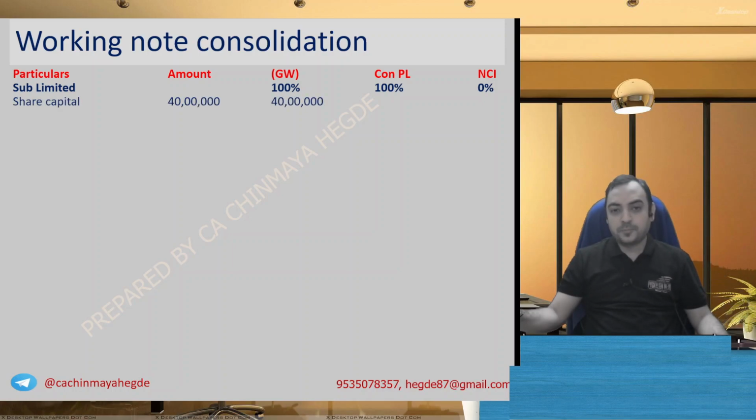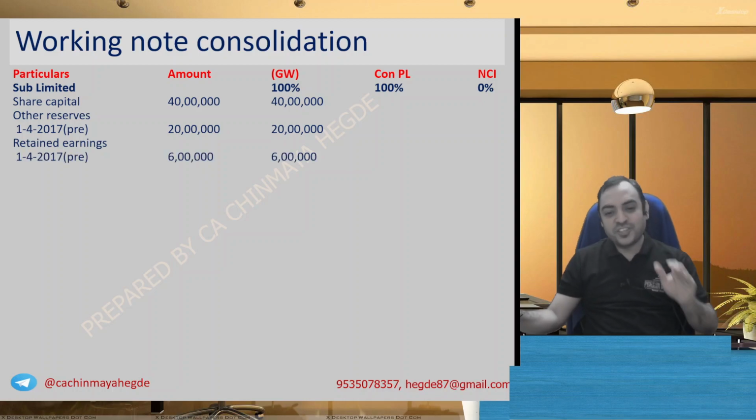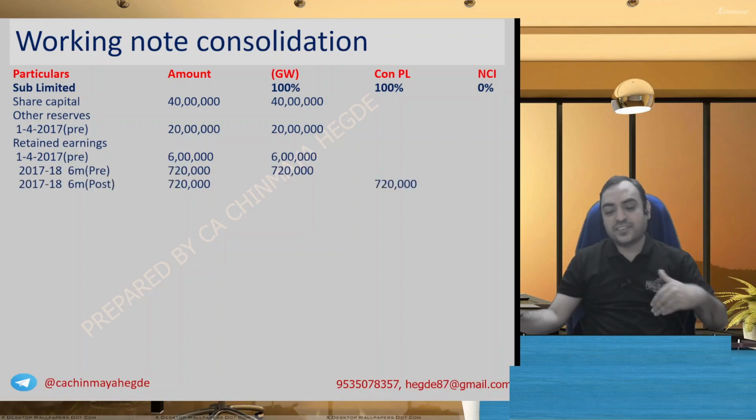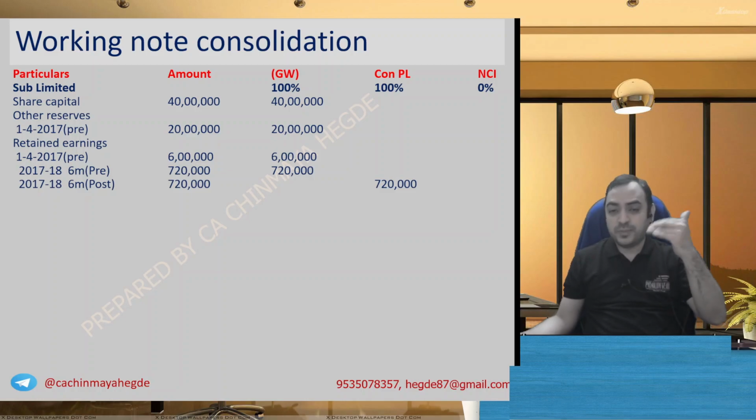Share capital of subsidiary entirely goes to goodwill, other reserves entirely pre-acquisition. They only said that there is no current year transfers. Retained earnings, we have done the calculation, 6 lakh pre-acquisition, opening balance. Current year, 7 lakh 20,000 and 7 lakh 20,000, pre goes to goodwill, post goes to CONPL. Then we have fair value adjustment and depreciation elements. Write down till here.